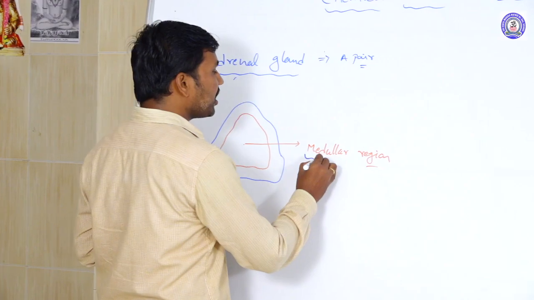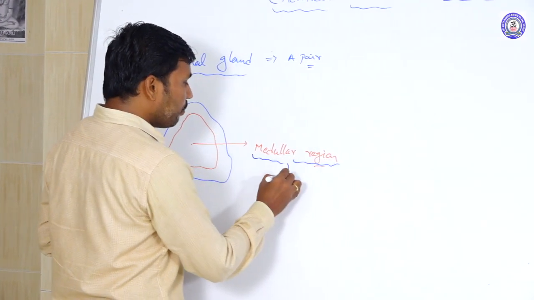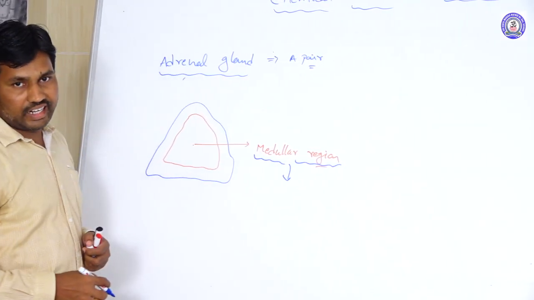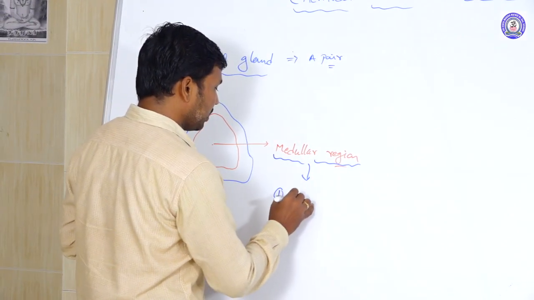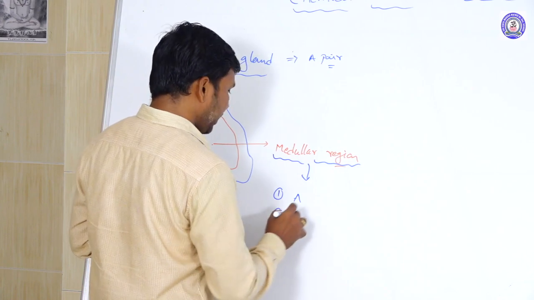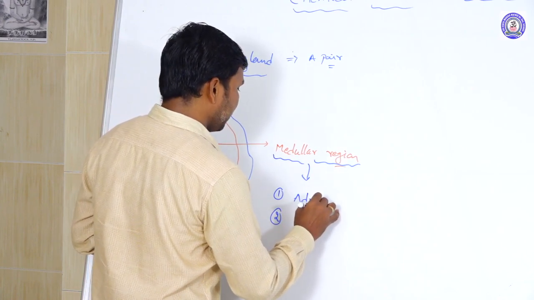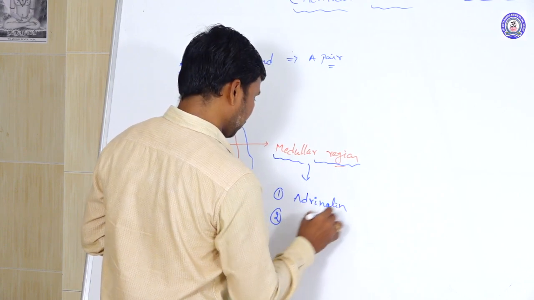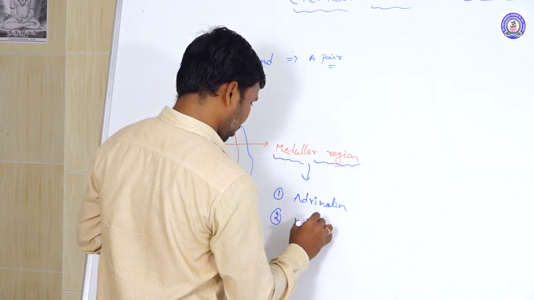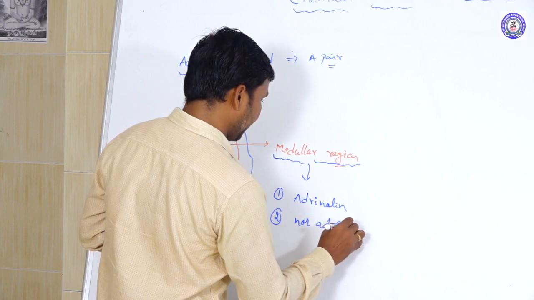What type of secretions are produced from the medullary region of the adrenal gland? Two types of secretions are produced. They are adrenaline and noradrenaline.